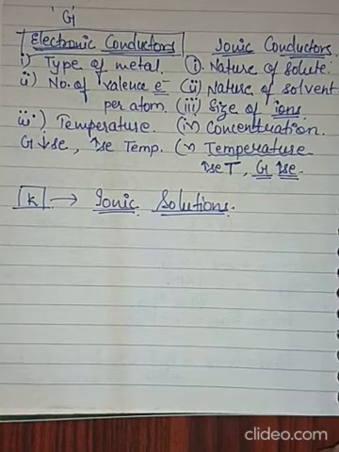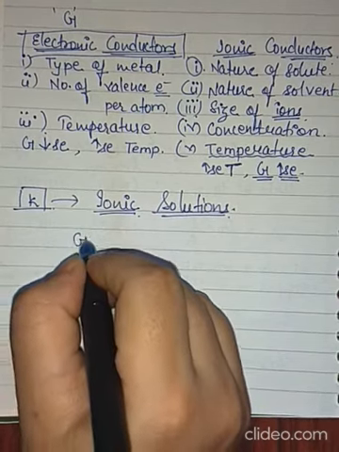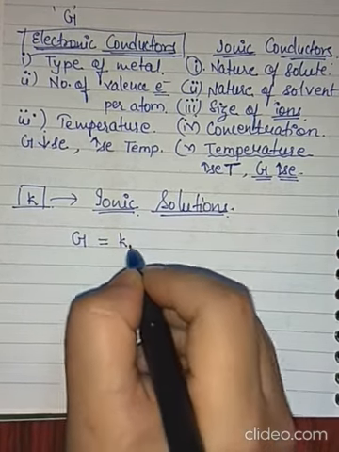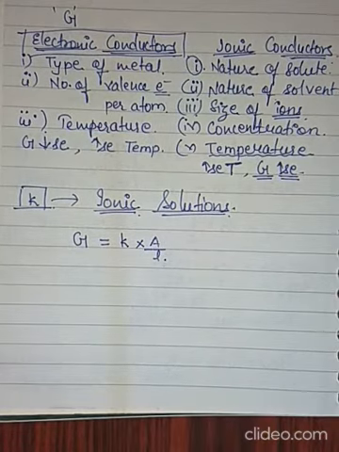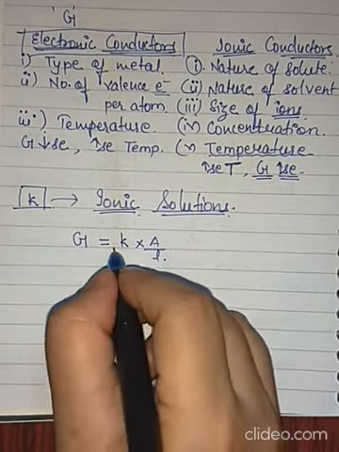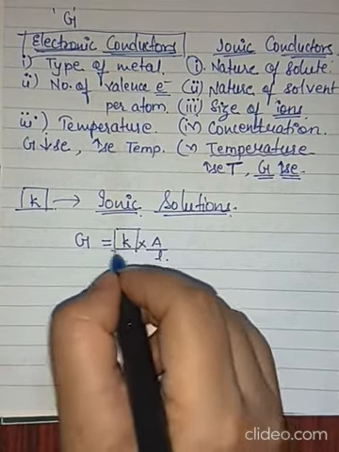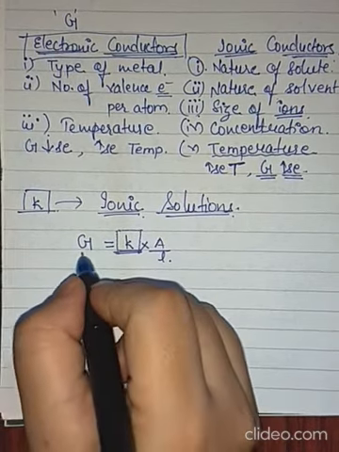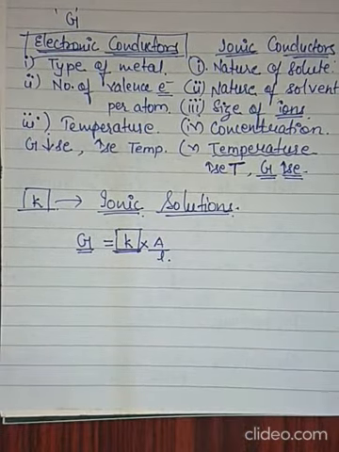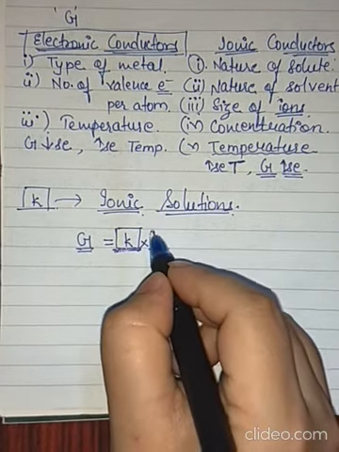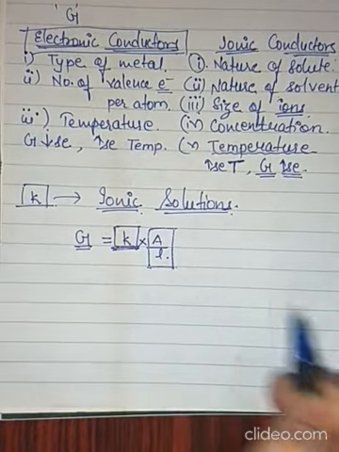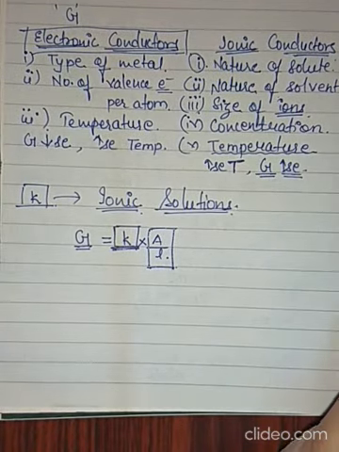Since we know the relationship of G and kappa, G is equal to kappa into A by L. We need to find the conductivity, because if we find the conductivity, we will be able to find G. But along with conductivity, there is one more thing which we need to find out. That is A upon L.